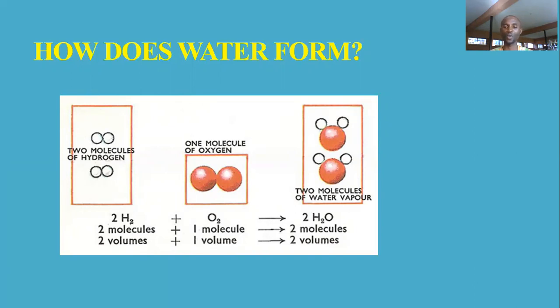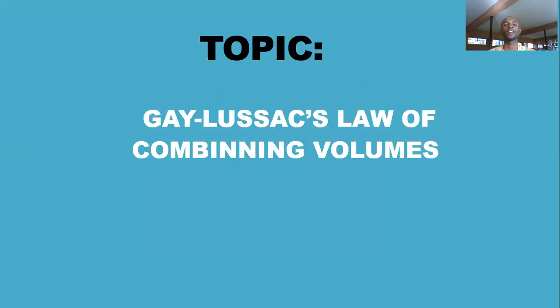This will lead us to the topic of today, GAY-LUSSAC law of combining volumes. What does GAY-LUSSAC say about elements combining to form a particular compound?